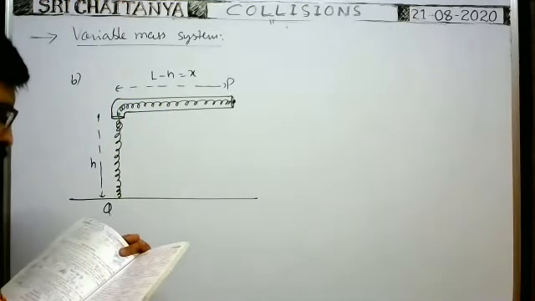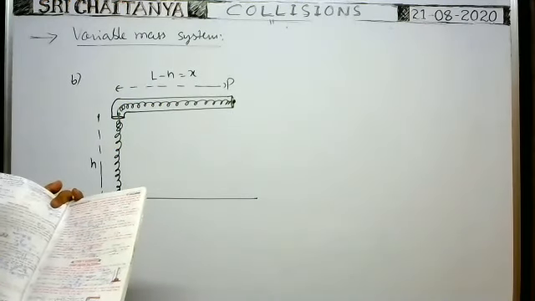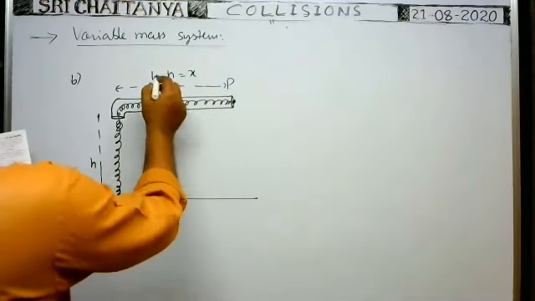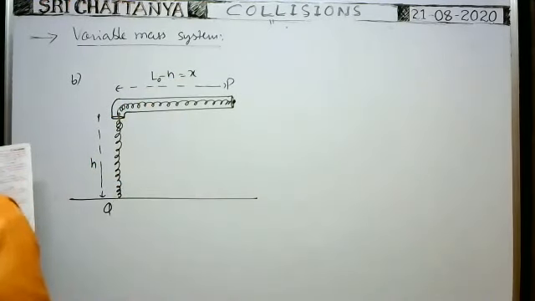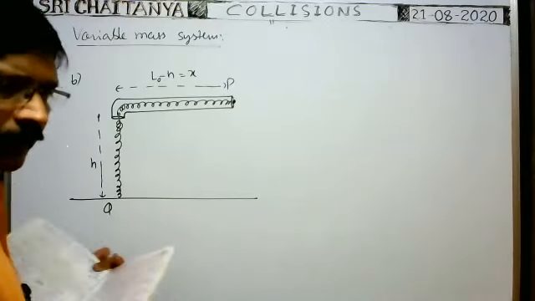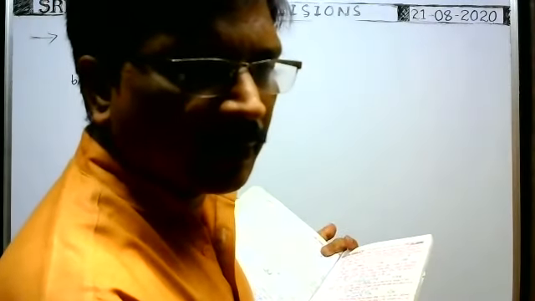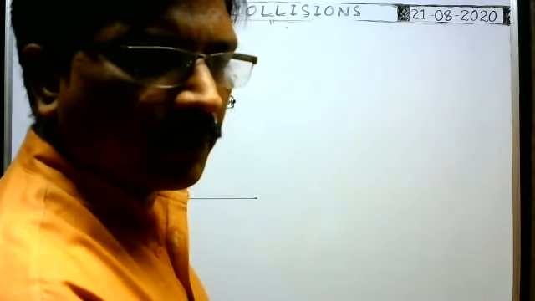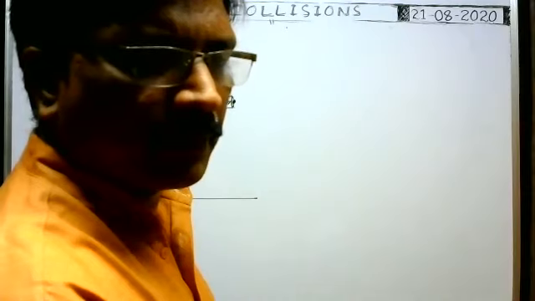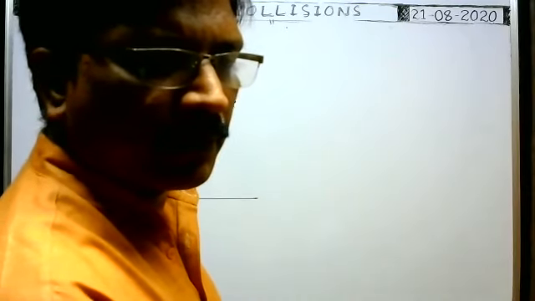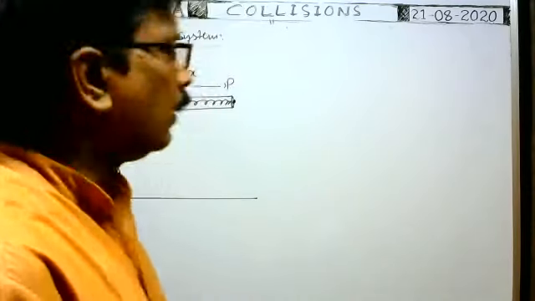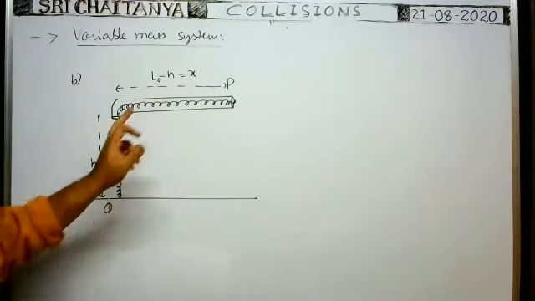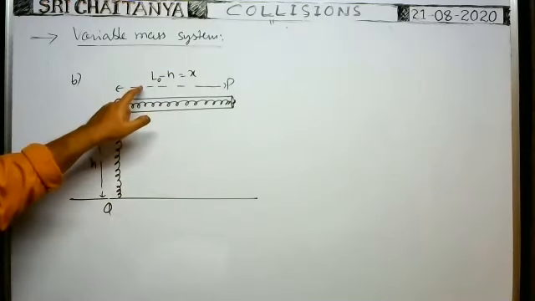Now one end of the chain is released. A chain PQ of length L0. The total length from P to Q is L0.